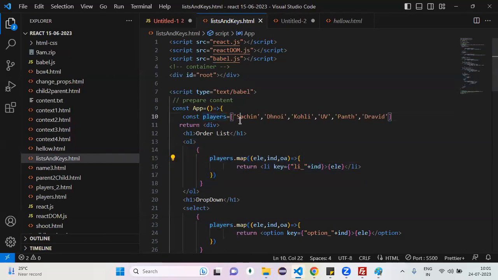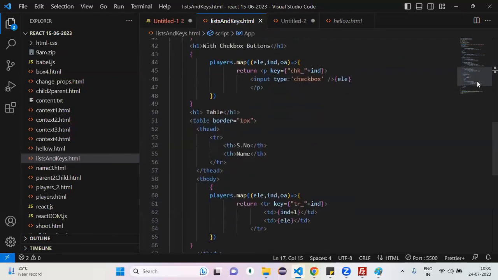Here players are now 5, in future 5,000, I don't know, 50,000 also. Whatever it is, will my code change or not? No, right? Now my players.map calls this callback 5 times. If my players were 50,000, it is going to call 50,000 times. My code will never change, right? Yes or no? Yes.